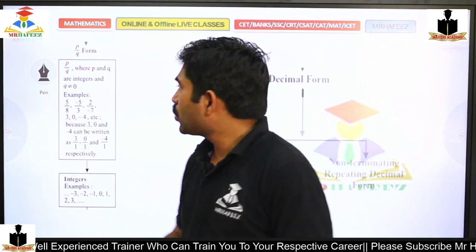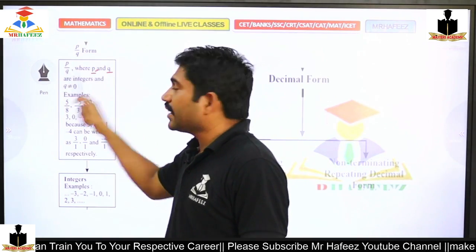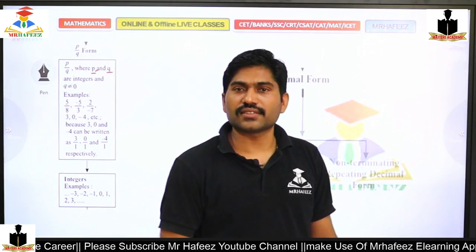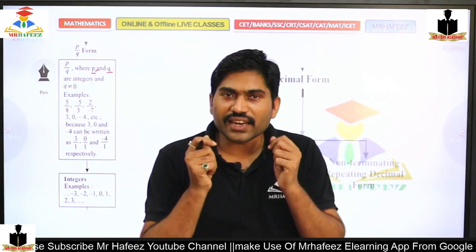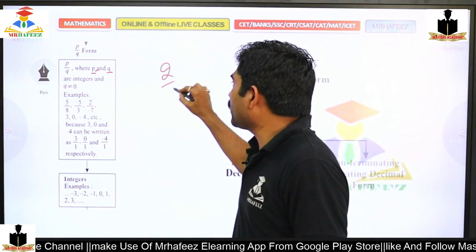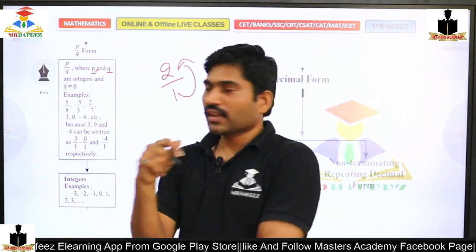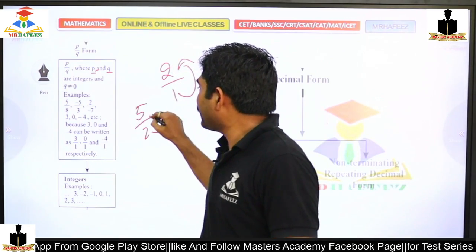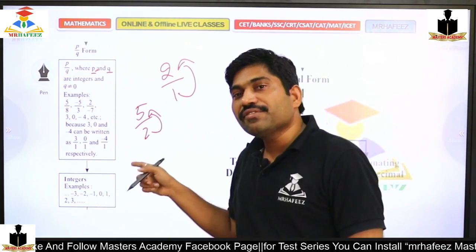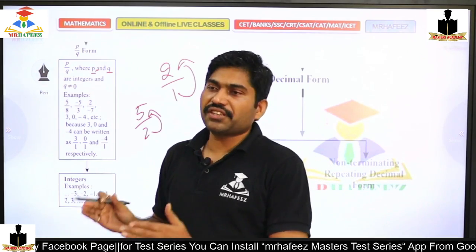We will move further. The p by q form: p and q are integers where q is not equal to 0. This is very simple. If the denominator is not equal to 0, only then can we find a value. Take 2 divided by 1: the activity of 1 is that 1 should divide 2. And 5 divided by 2: the activity of the denominator 2 is that 2 should divide 5. So the number in the denominator should divide the numerator. That is the general activity of a denominator value.